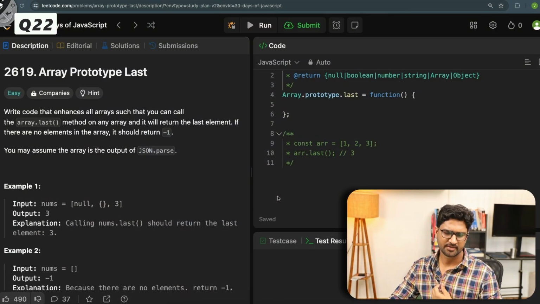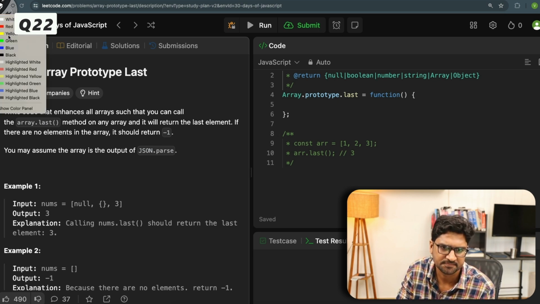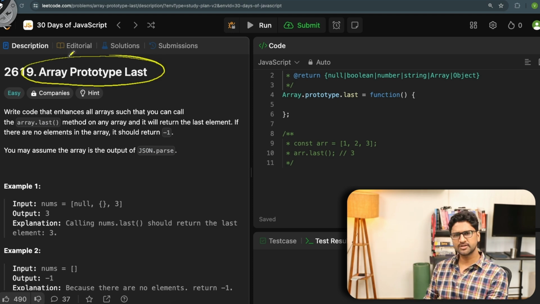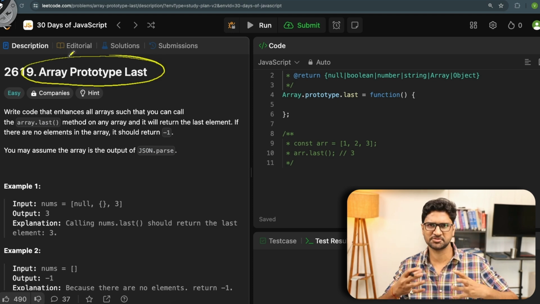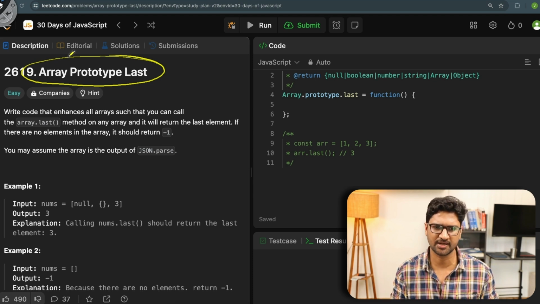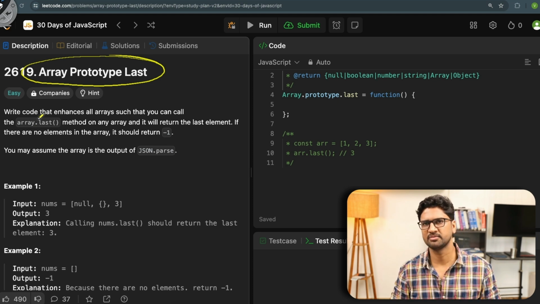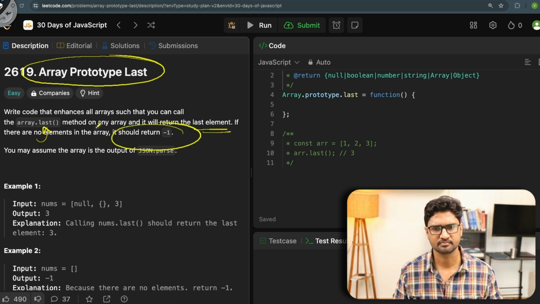Now this seems to be another important but interesting problem. It is trying to say: array prototype last. Write code that enhances all the arrays so that you can call the array.last method. So basically this problem is trying to enhance the existing methods or properties of the array object that we have. Array currently doesn't have a method called last. It says that we need to add a last method to the array so that it will return the last element. If the last element is not present, it should return -1.